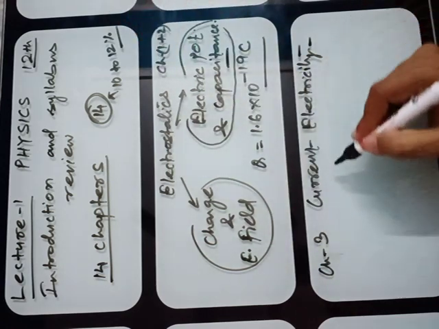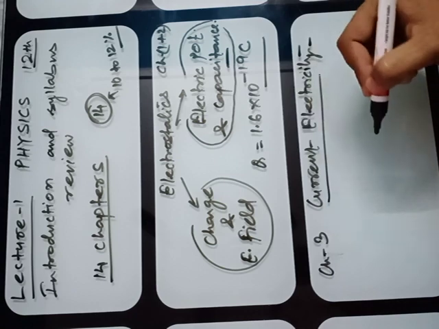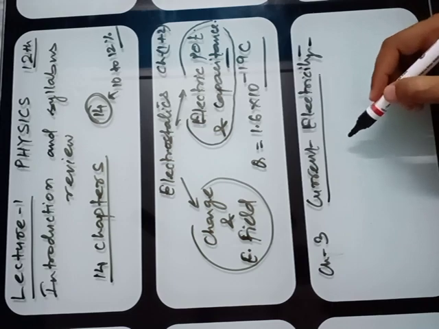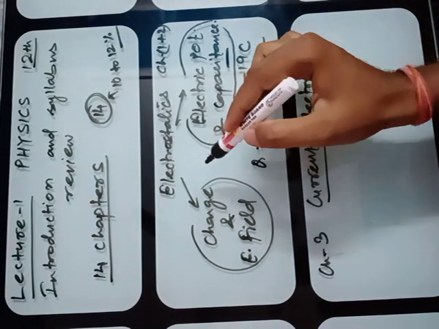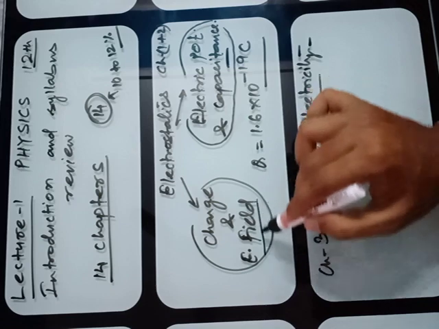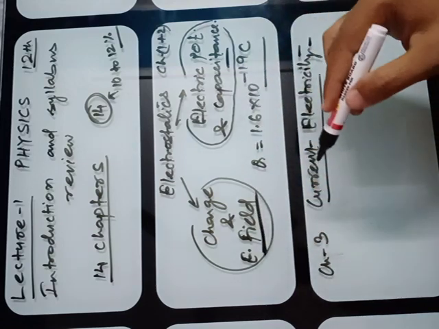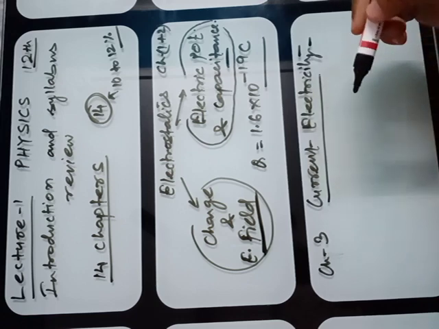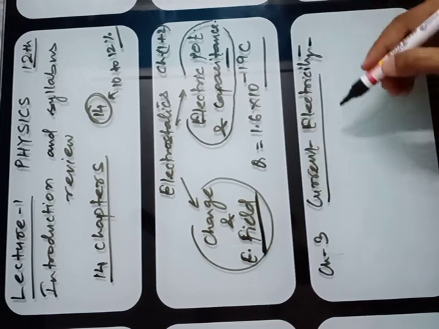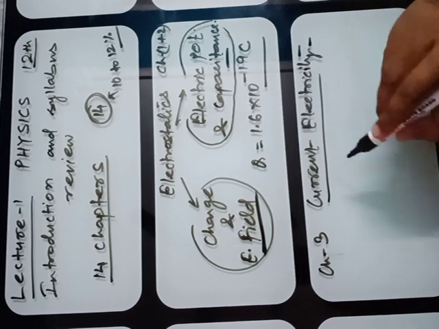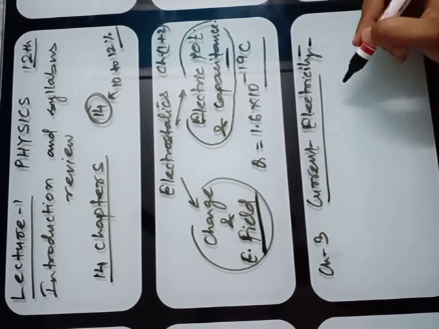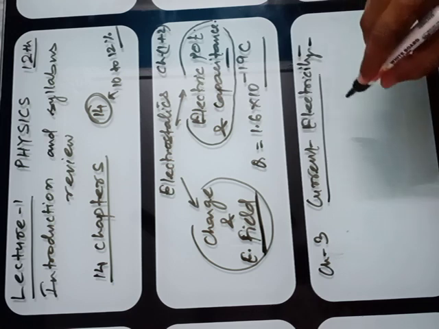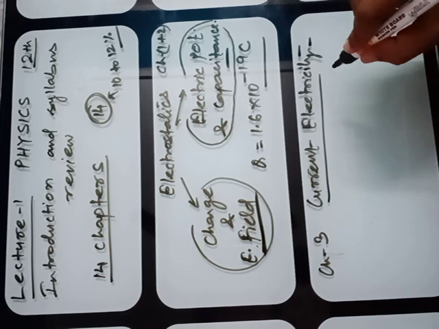Now, in this chapter, you have to study the charge in motion. Static charge creates an electric field. If the charge is in motion, it creates electric and magnetic fields. The effect created by this charge is called electricity, which was studied by Maxwell in detail.